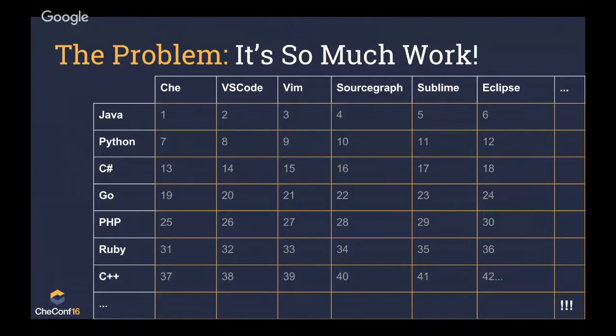And even with this small subset of languages and small subset of tools, we're already getting to 42 projects that we'd have to create, 42 plugins. That's just a lot of work. And frankly, that's why most programmers don't have fantastic language support in all of the tools they use.